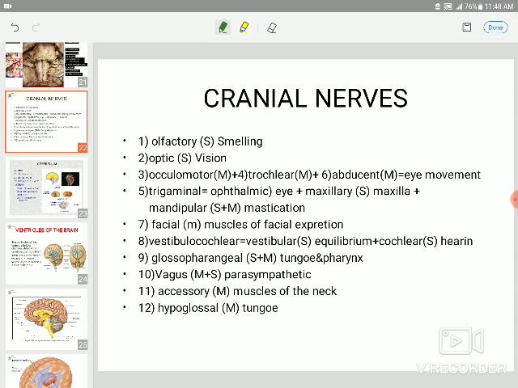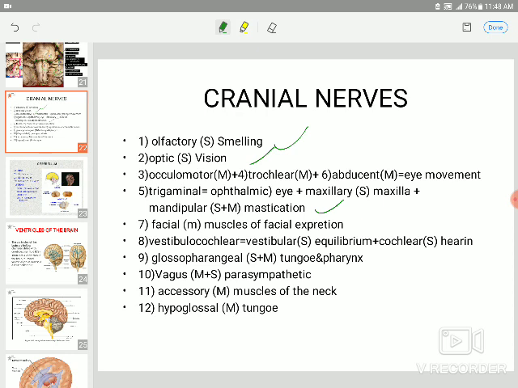Cranial nerve number 1 is for smelling, number 2 for vision, the oculomotor nerve, and the trochlear and abducent for eye movement. They supply different muscles. The trigeminal has 3 parts: ophthalmic for the eye, maxillary for the maxilla, and mandibular for the mastication muscles. And facial for facial expression, the facial muscles.